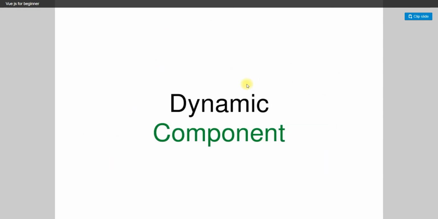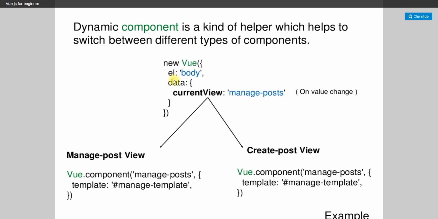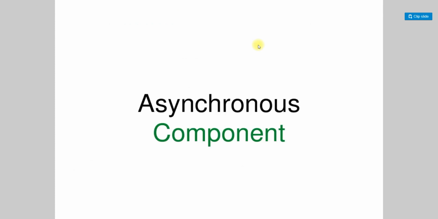Okay, so dynamic components. The component is dynamic, and because it is dynamic, it will be very easy to manage the post. The dynamic component is a kind of helper which helps to switch between different types of components. So what will happen is, the current view here is the new view data. Current view is the manage post. On value changes, it will switch to create post or manage post. So it is determined by the value changes. That is the dynamic component in Vue.js.